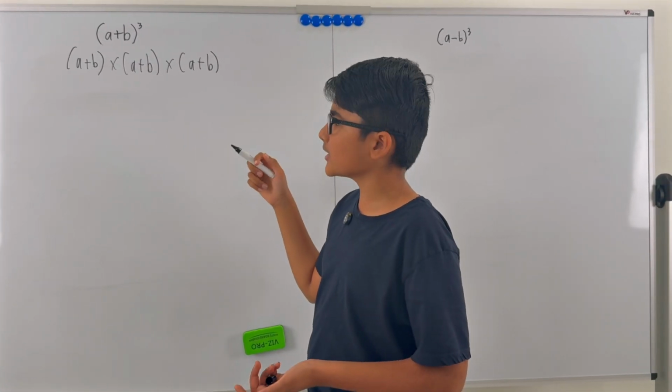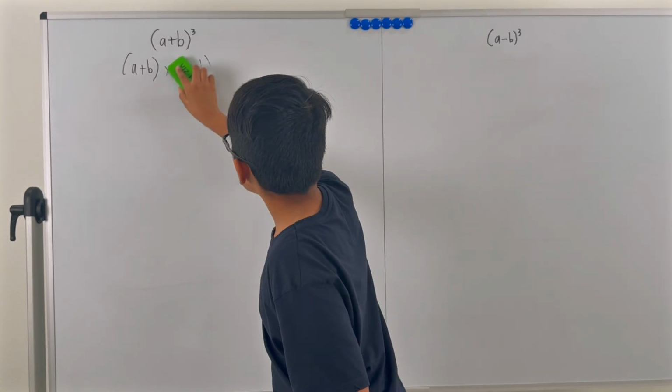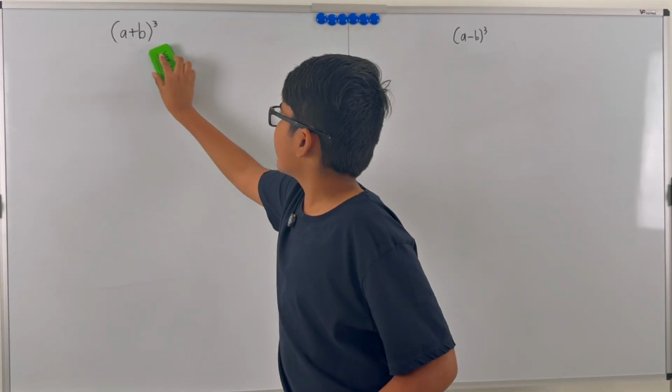So that's just pretty much it. Now that you know what a plus b whole cube is, it should make it easier for you to understand.